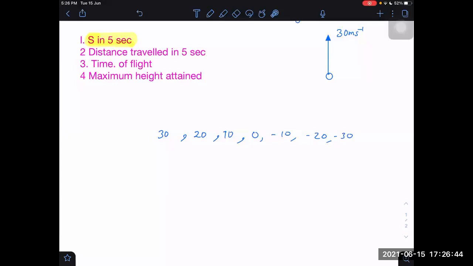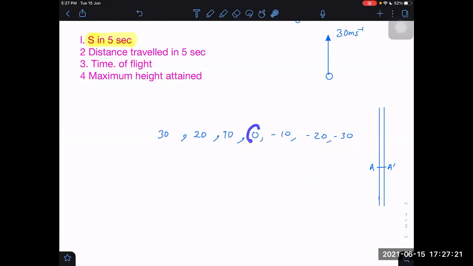I have told you already that when a body is going up and it is returning down, if there is no air drag, then at the same places the speeds will be the same in the upward journey and in the downward journey. You remember this? It means if the speed is 30 here and 30 here, then when the speed again becomes 30, the body has landed back on the ground, right or not? Yes, sir.